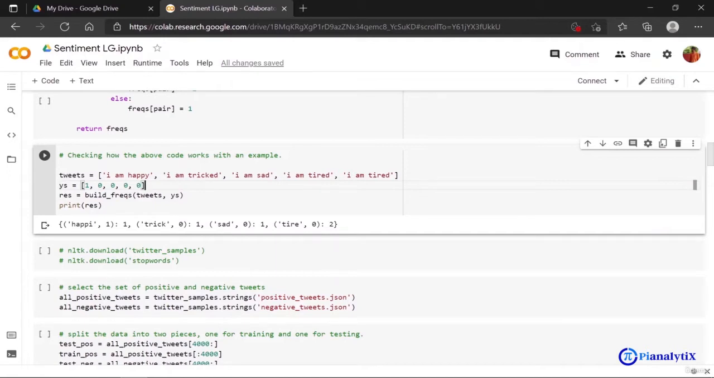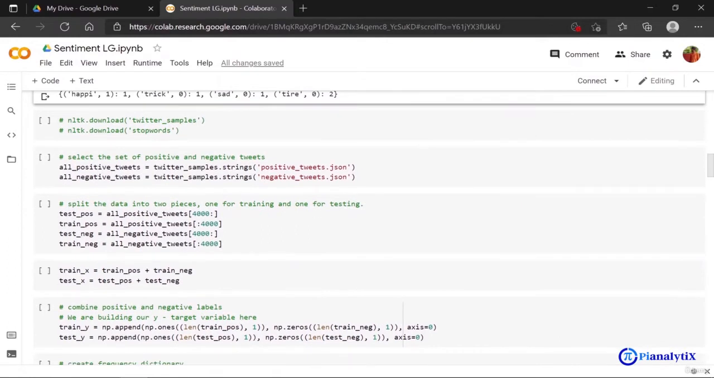Once I send the tweets and ys into my build frequency function, it returns me a dictionary having the word, the class, and the number of times it has occurred. You can see that happy has occurred only once, so it's showing 1. But "tired" appears in "Yes, I am tired" and "I am tired", 2 times. So it has given me 2 with a class of 0.